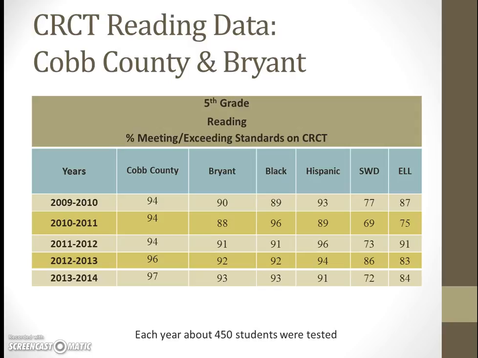We're going to move right along now to our fifth grade students. And as you can see from our fifth grade data, Bryant's fifth grade students have shown consistent increase in their overall reading performance since the 2010 school year. Although they're still performing slightly behind the Cobb County average, it is exciting to see that we're steadily growing instead of decreasing. And our Black students have also shown an increase in their overall performance, and the students with disability did have a slight decrease from last year, from the 2012-13 to the 2013-14 school year. So that is something to take note of and to kind of keep in the back of your minds as you're looking at the data.